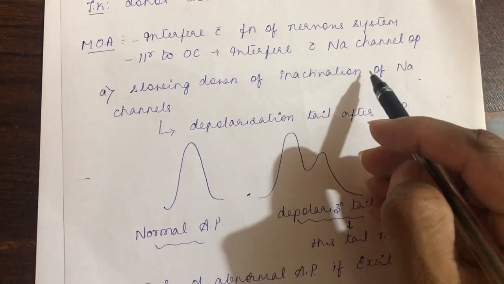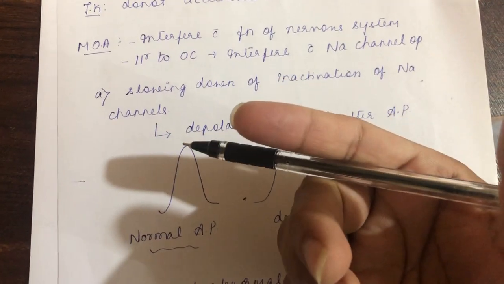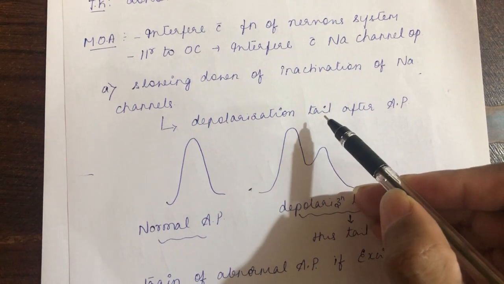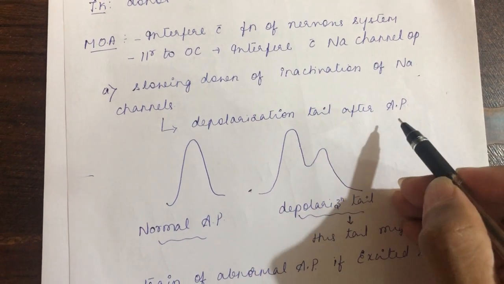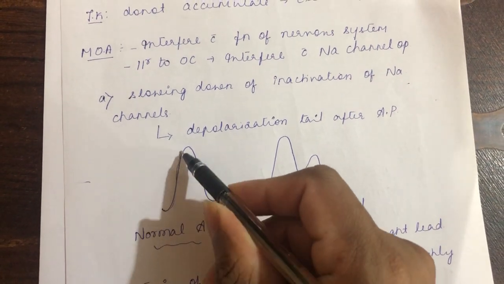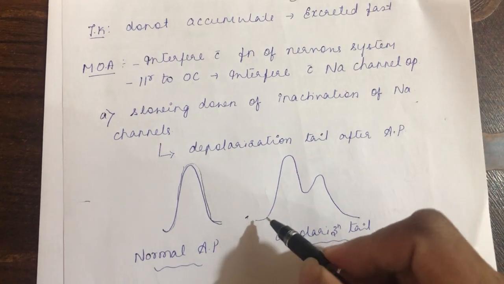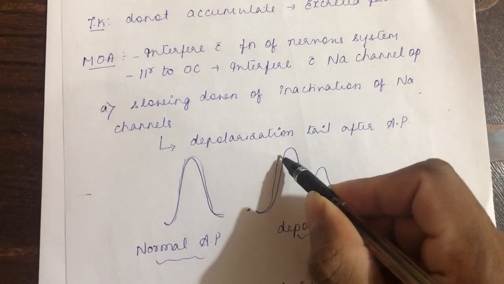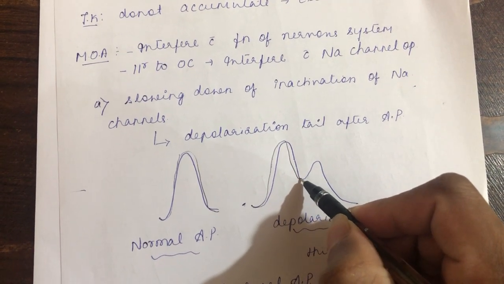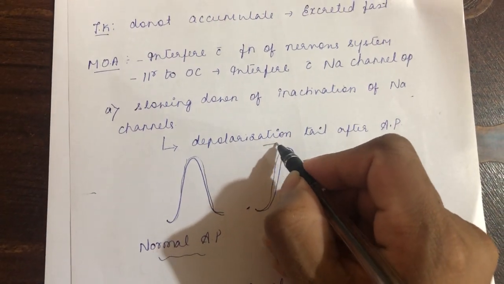When it slows down the inactivation of the sodium channel, what will happen? The sodium channel will be open for a prolonged time. Because of that, there will be a depolarization tail that comes immediately after the action potential. This is a normal action potential: depolarization, then repolarization. When there is pyrethroid toxicity, while it is undergoing repolarization, before it undergoes full repolarization, in the middle there is another depolarization wave that we call the depolarization tail.